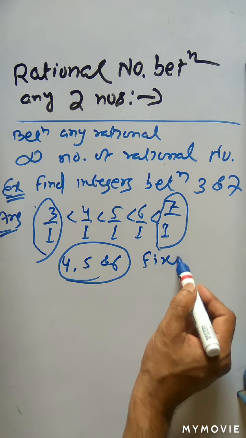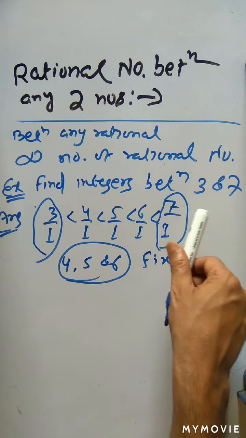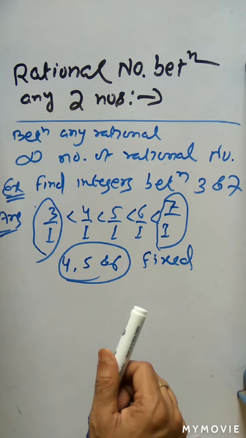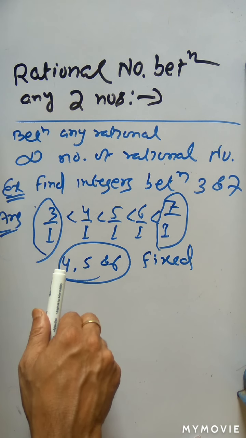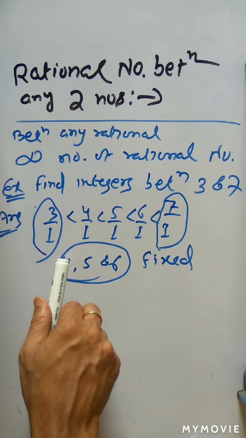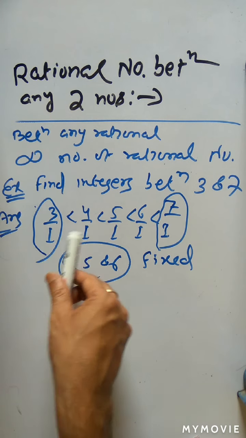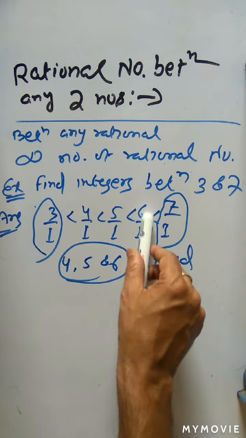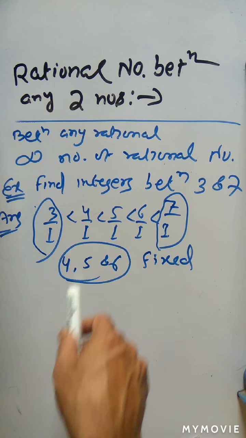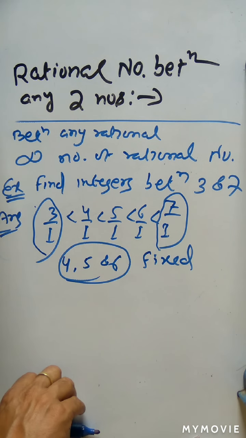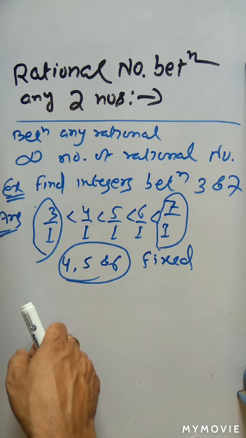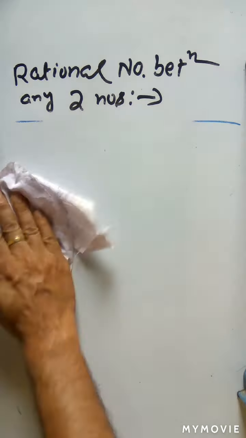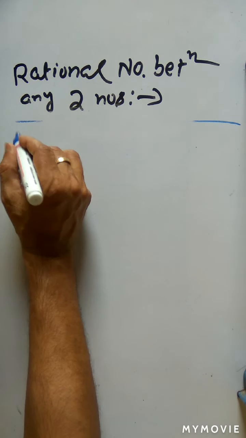So this is fixed, finite. In between two integers, you will get how many integers? Finite integers. But if it is asked to find four rational numbers between 3 and 7, you can get three integers, 4, 5, 6 between 3 and 7, but for four rational numbers we may find them using two methods. So how will you find a rational number between any two numbers? There are two methods.